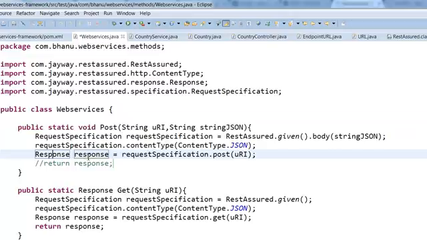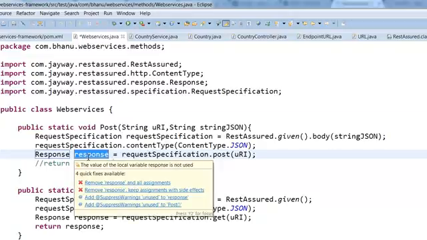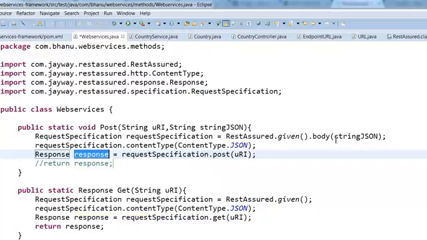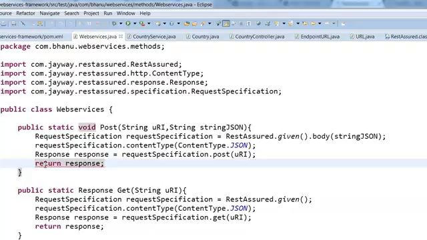So you will get a response, and whenever we are posting some data, the method should return the response, because we are posting the data to the server. What we are posting is a URL and a string, and the content type is equal to JSON. So we'll get a response. Now I will uncomment that. I want response. I just uncommented.